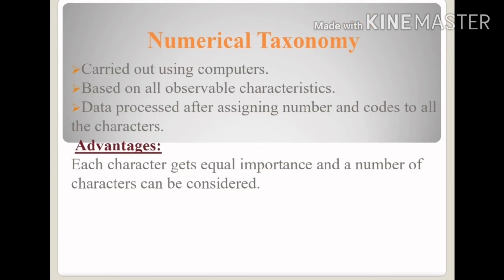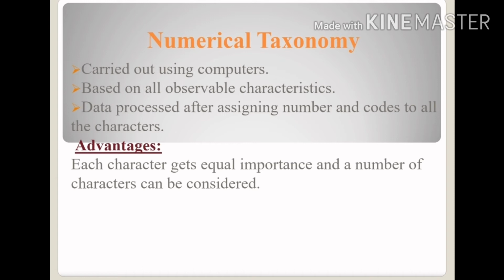Here is another important term that is called numerical taxonomy. What exactly is numerical taxonomy? This is carried out using the computer based on all observable characteristics, with data processed after assigning numbers and codes to all the characters. It means that whatever plants we are observing, we have to give a number to those particular plants with respect to their characteristics. Likewise, we can maintain the data, with a number and code given to all the characters.